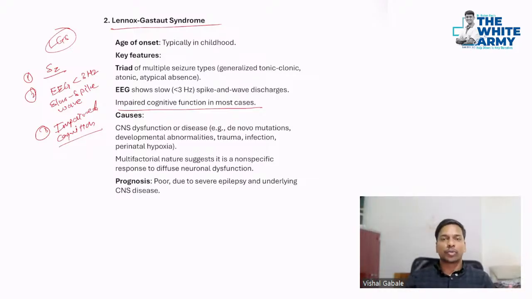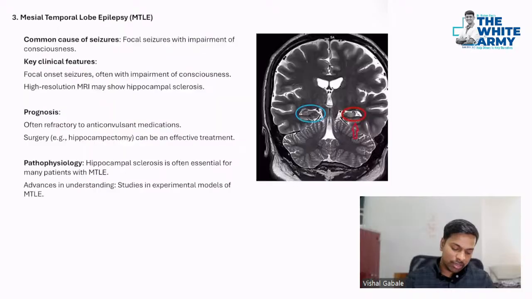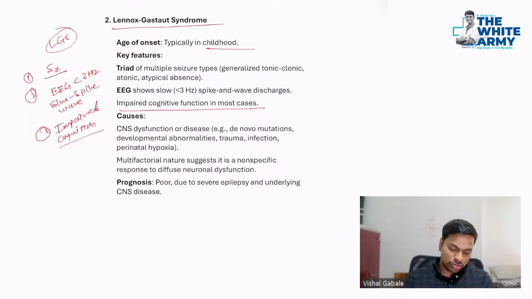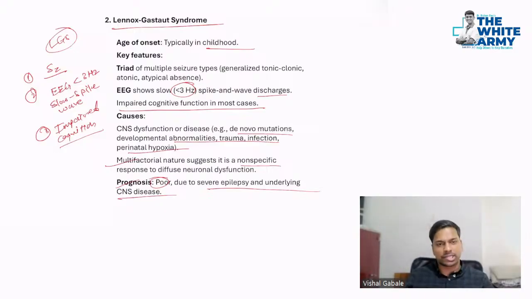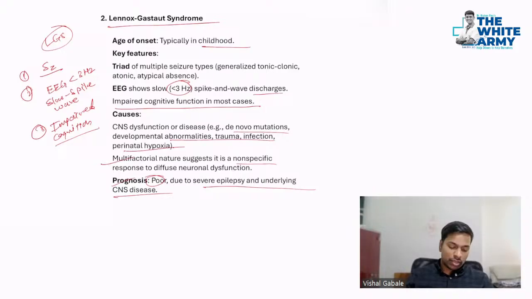All right, so I hope you understood this. Mostly seen in childhood, and EEG shows less than 3 hertz spike and wave discharges. Now, what are the causes for this? Obviously, CNS dysfunction, for example, de novo mutation, developmental abnormalities, trauma, infections, even multifactorial causes which are non-specific. Then prognosis is poor in this case due to severe epilepsy and underlying CNS disease. Okay, so I hope you understood what Lennox-Gastaut syndrome is. Now, final.